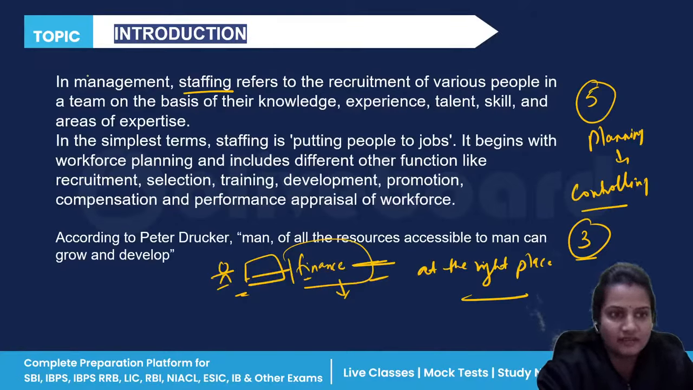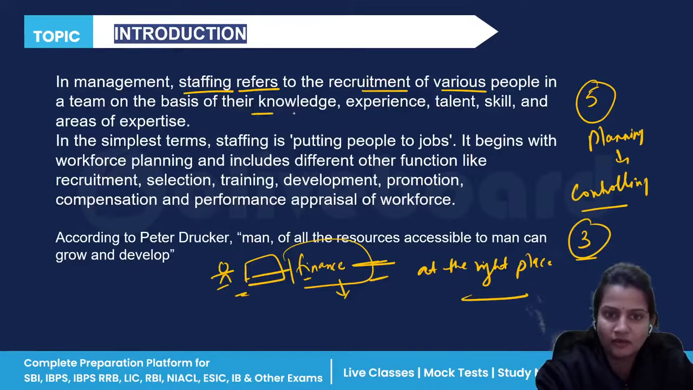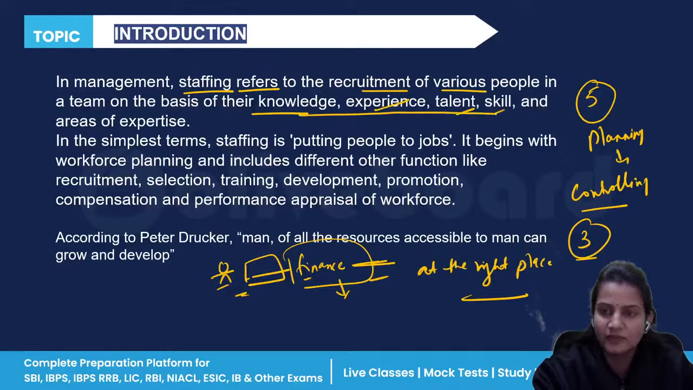Now let's read the bookish language. In management, staffing refers to the recruitment of various people on the basis of their knowledge, experience, talent, and skill. On the basis of all these factors, we should place them at the right position. It is putting people to job. It begins with planning, and it includes all the functions like recruitment, selection, training, development, performance appraisal, and promotion. Everything is included in the function of staffing.